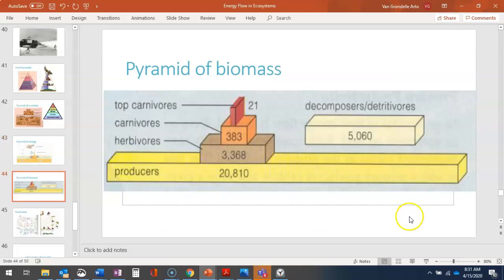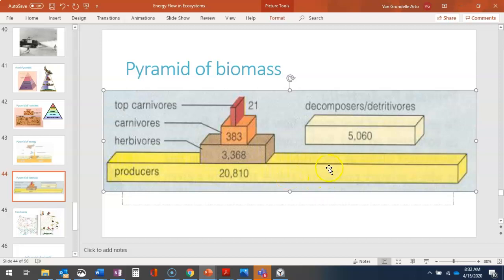Okay, next one. Pyramid of biomass, NPP, net primary productivity. This is what scientists usually use. And here we go, producers, and they included decomposers here, which is more than the primary consumers, herbivores. And secondary consumers here, tertiary consumers here, but less than the producers, which I have to kind of wonder about, but I guess that's true.